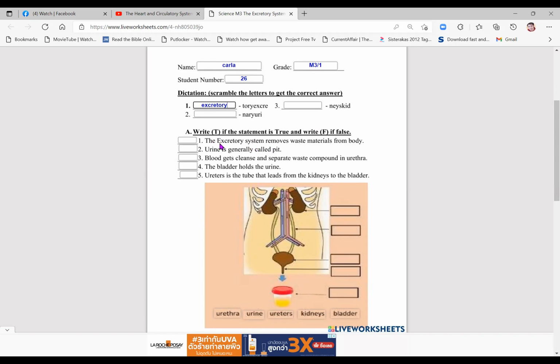So the excretory system removes waste materials from the body. Is it true or false? True. So we put letter T. Then you answer 2, 3, 4, 5.